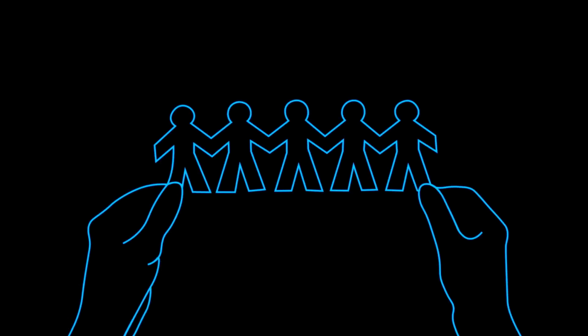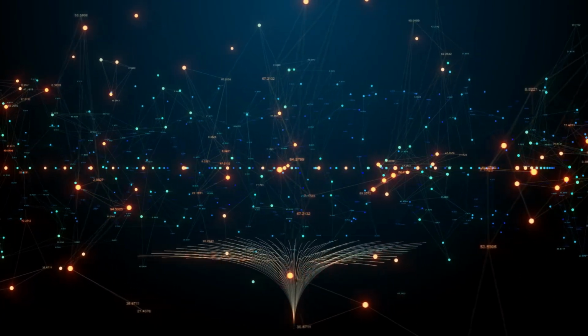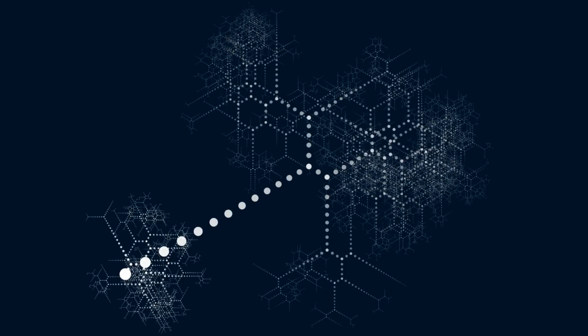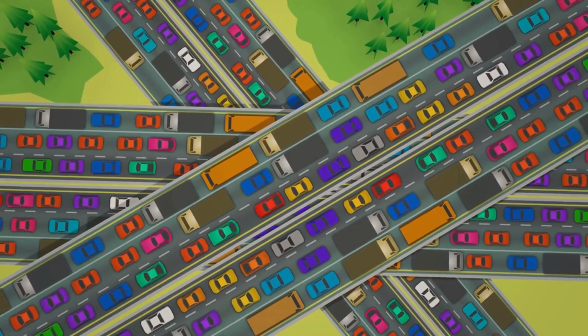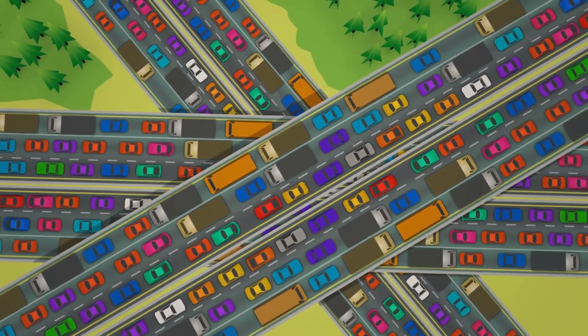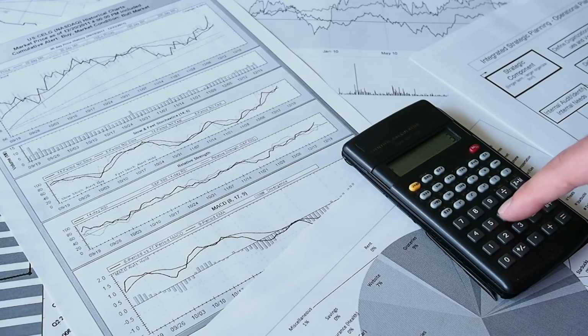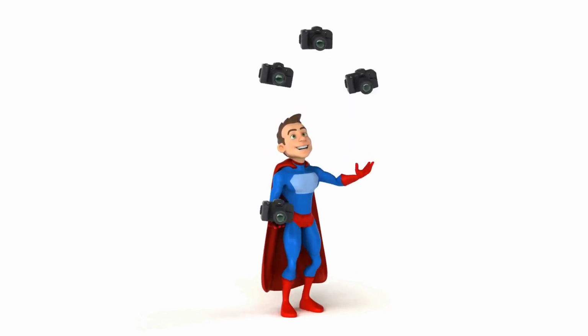Section 5. Chain rule and gradient descent. Teamwork makes the dream work. Remember the network of roads in our neural network? The chain rule helps us understand how a change in one part of the network affects the final output. It's like figuring out how a traffic jam on one road impacts the overall traffic flow. Once we understand the impact of each calculation, we need a way to minimize the cost, remember? That's where gradient descent swoops in.